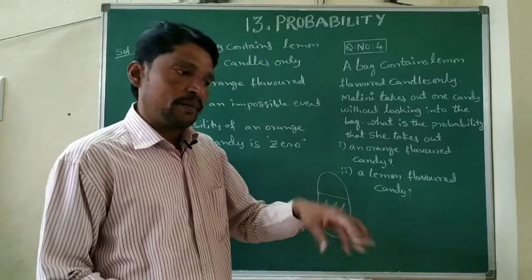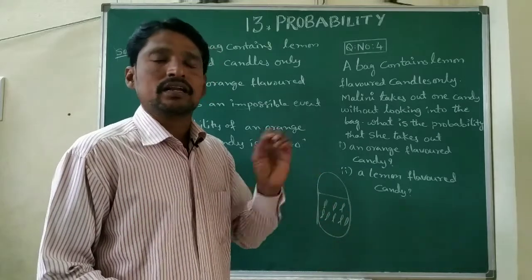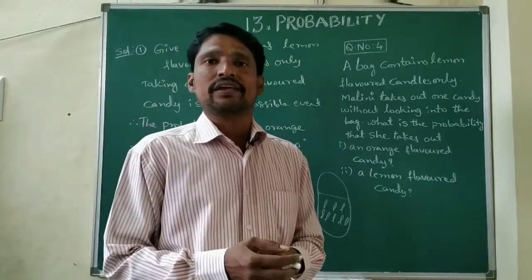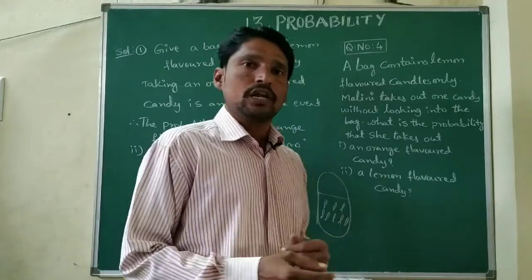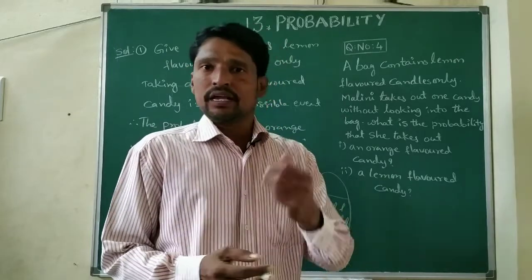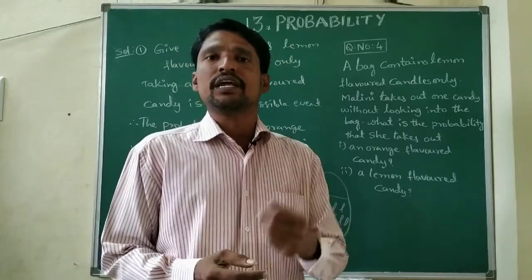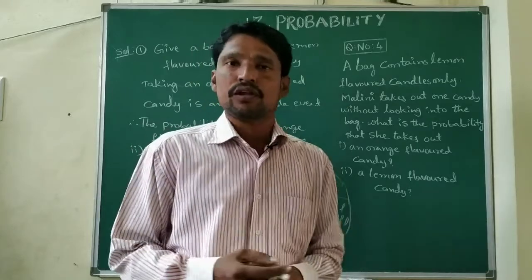All have an equal chance. If we pick, we get the lemon flavor. Such an event we call a sure event. What is the probability of a sure event? The probability of a sure event is always 1.